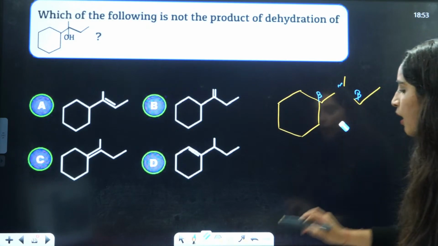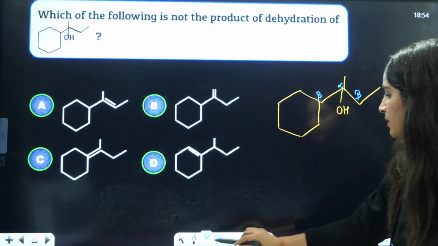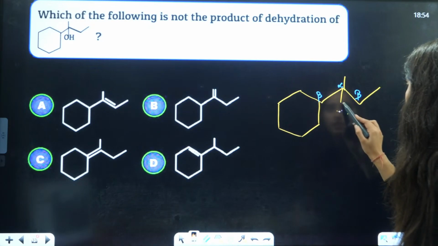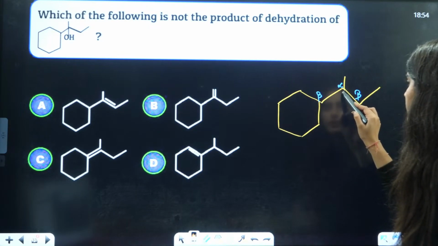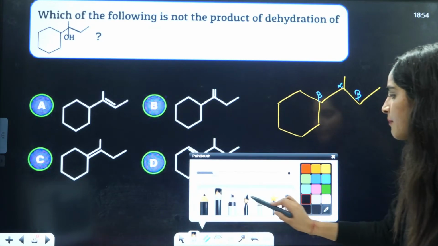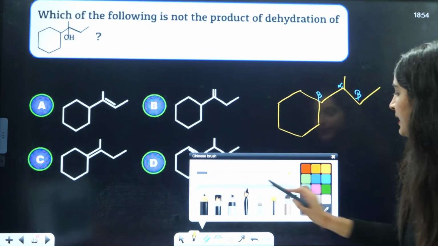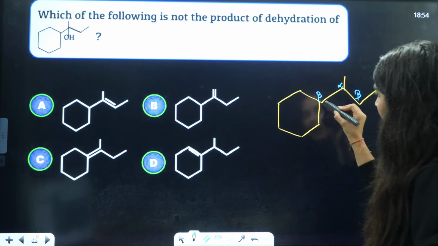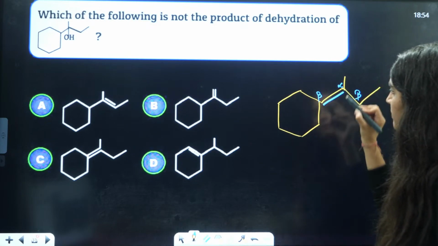But ma'am, what about this thing? So I'll just draw it like this. We know that OH negative will be replaced from this side. But ma'am, what about beta? What about hydrogen?